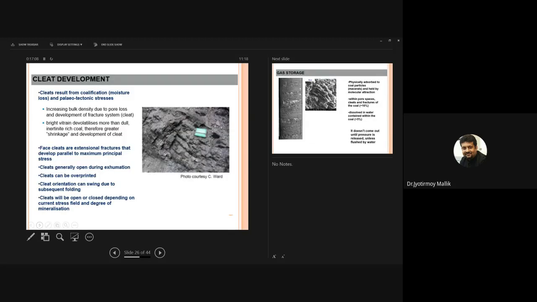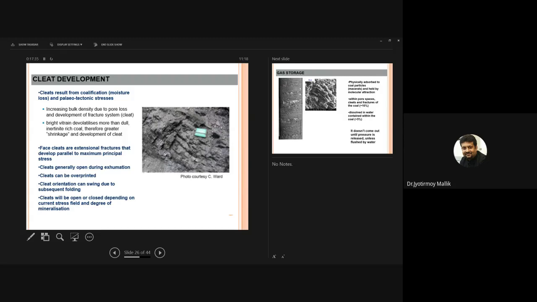Okay, so we have been talking about cleats. Cleats are the primary fractures that form during the desiccation and dehydration process and coalification process of coal. So cleats result from the coalification process while the moisture gets lost. So they are generally called desiccation cracks, desiccation fractures, and the paleotectonic stress.